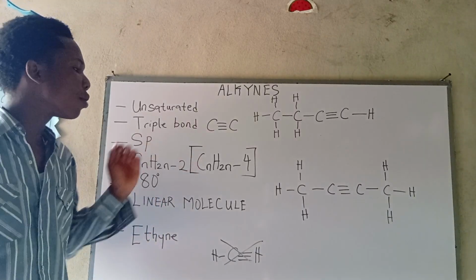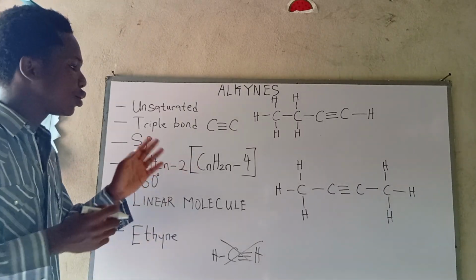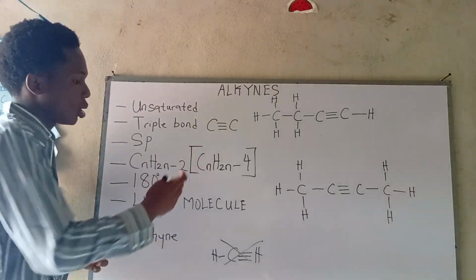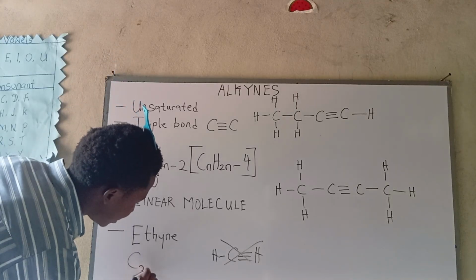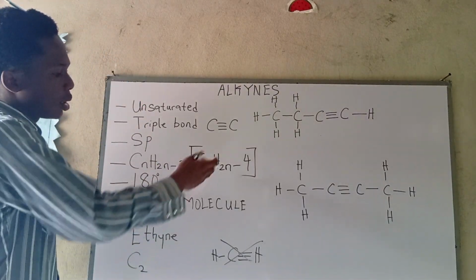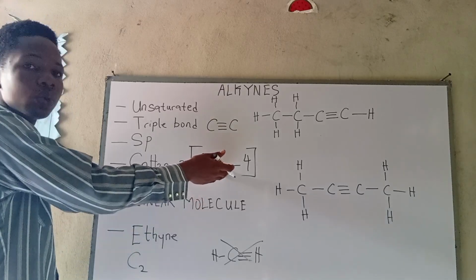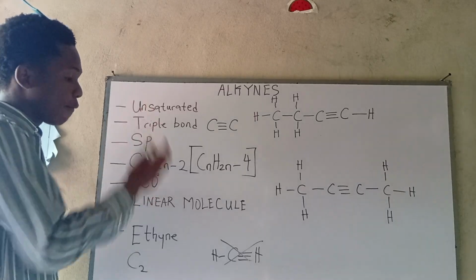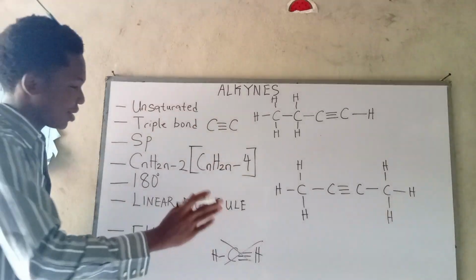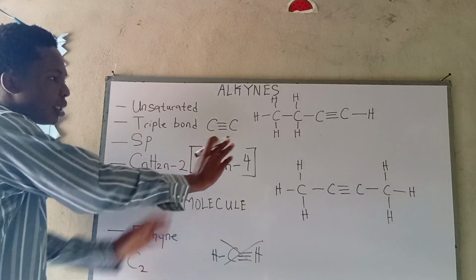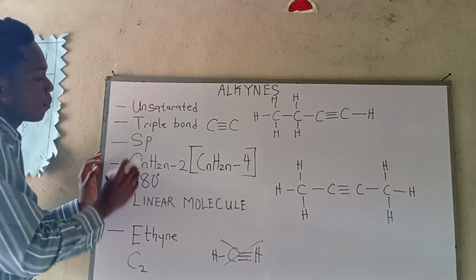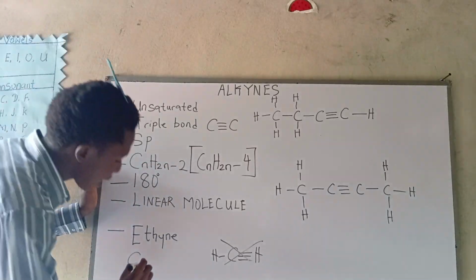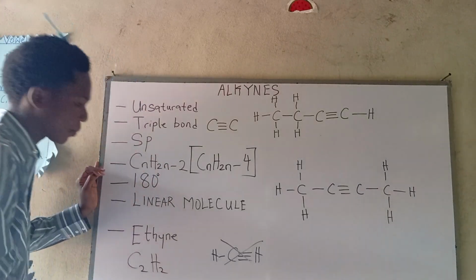So if we input this formula with n equal to 2, our formula will be C2 and then hydrogen. If n is equal to 2, 2 times 2 will give us 4, minus 2. Sorry, I was pointing this side actually. This is what we are looking at. These are for the cycloalkanes. Remember, don't forget about that. So 2 times 2 gives 4, and 4 minus 2 gives 2. So that's why we now have C2H2 as our formula.